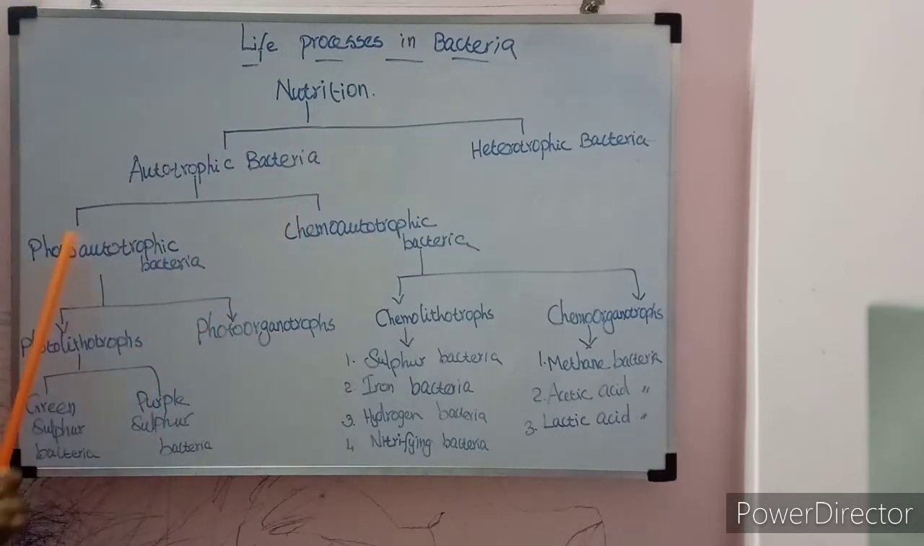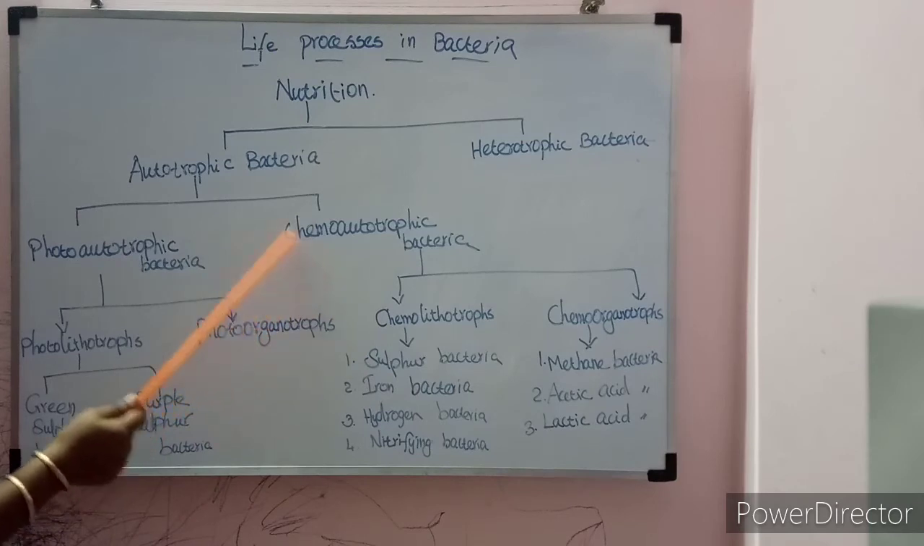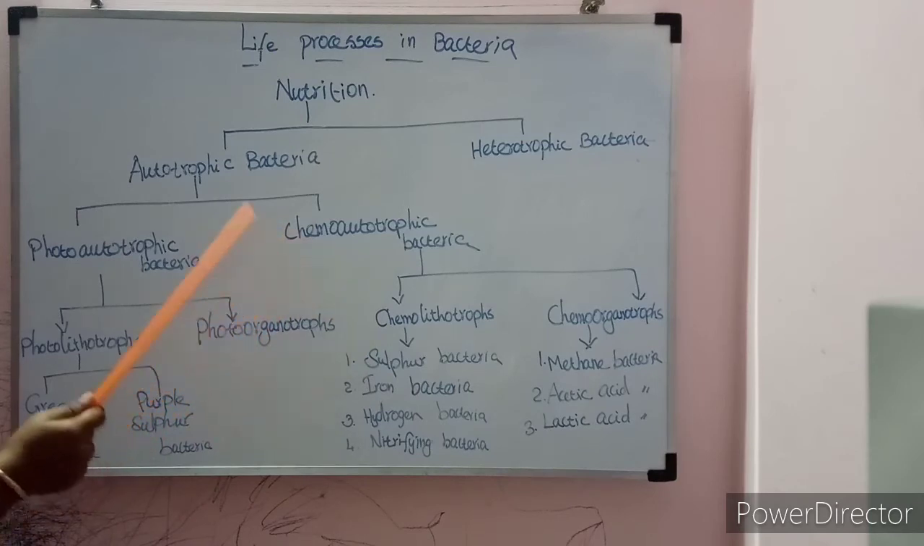The name itself they give: photo. Photo means sunlight. So the bacteria use the sunlight as the source of energy to synthesize the food. Which energy do they use for food synthesis? Those that use sunlight are photoautotrophic bacteria. For food synthesis, those that use chemicals are called hemoautotrophic bacteria.